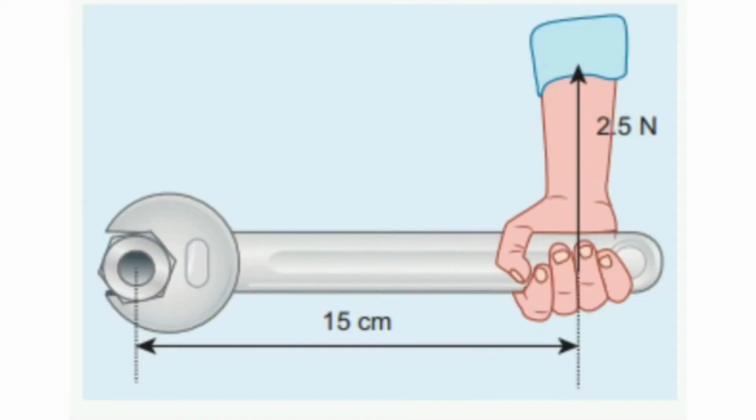But when we use the spanner, it is easy to tighten the screw. The distance between the pivot point and the force increases when we use the spanner. Because of the increased distance, the moment of force or torque becomes greater.